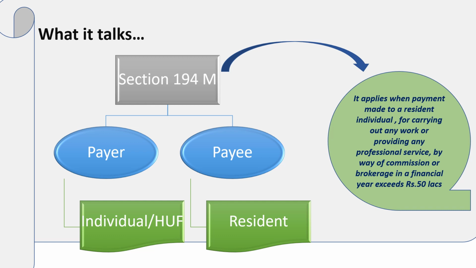Here, work means work as specified under section 194C, professional services means services as defined under section 194J, and commission does not include insurance commission. The section is applicable only to residents. It does not apply to non-residents.